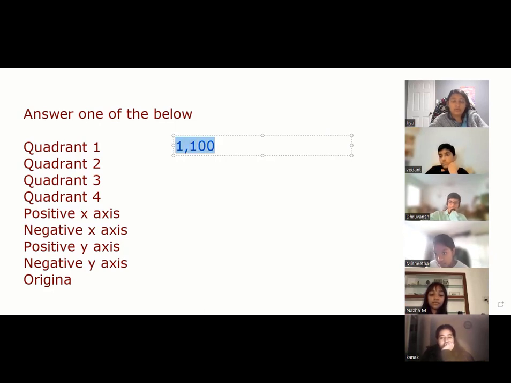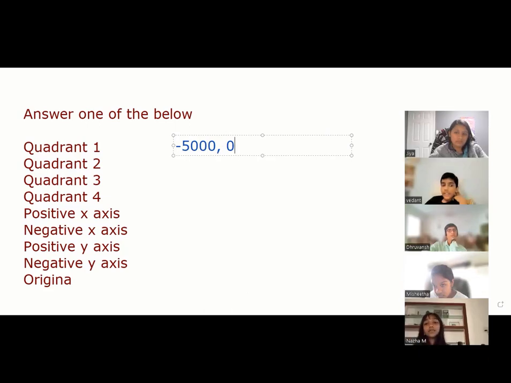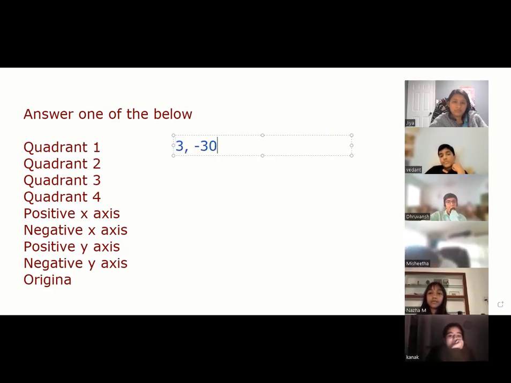Correct. Vedant, where will this point lie? Negative x-axis. Correct. Mishita, where will this point lie? Quadrant 1. Correct.